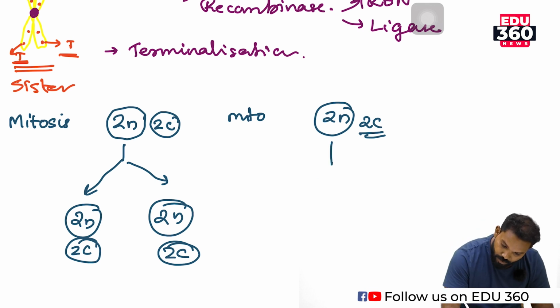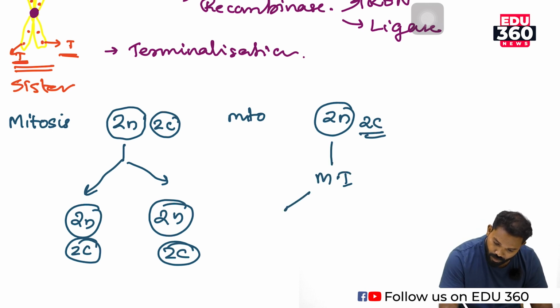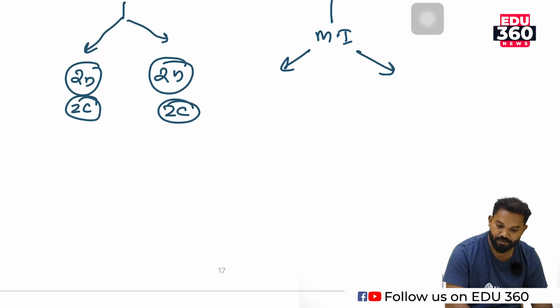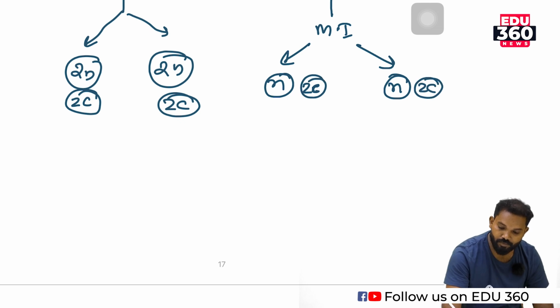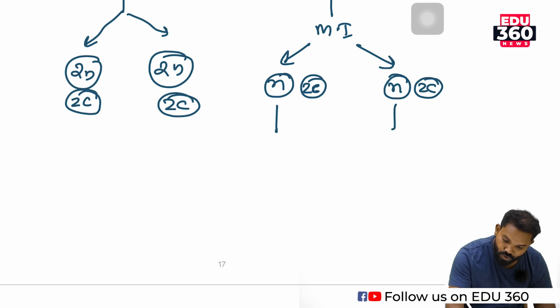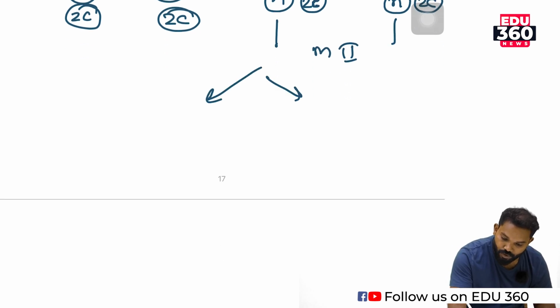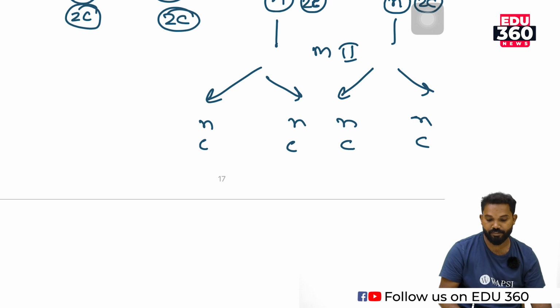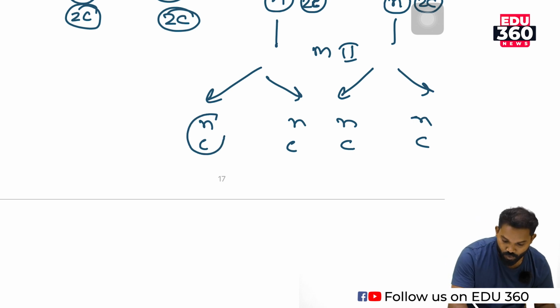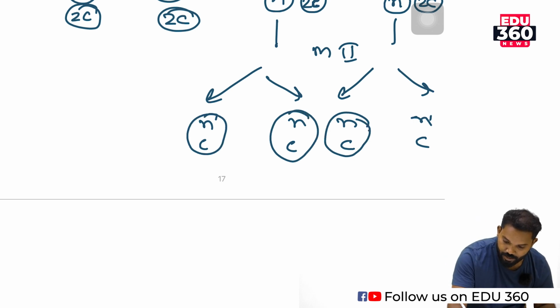Then after meiotic division 1, they produce two daughter cells. They are haploid in nature, but the amount of DNA is 2c. So n, 2c and n, 2c. Then meiosis 2 leads to the formation of 4 daughter cells. They are haploid in nature and the amount of DNA is 1c. So n c, n c, n c.